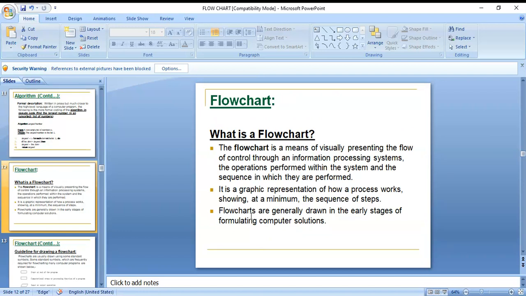What is a flowchart? A flowchart is a means of visually presenting the flow of control through an information processing system, the operations performed within the system, and the sequence in which they are performed. It is a graphic representation of how a process works, showing at a minimum the sequence of steps. Flowcharts are generally drawn in the early stages of formulating computer solutions.